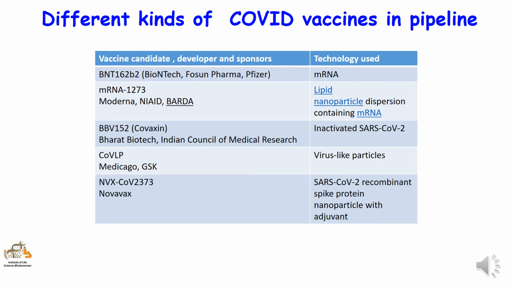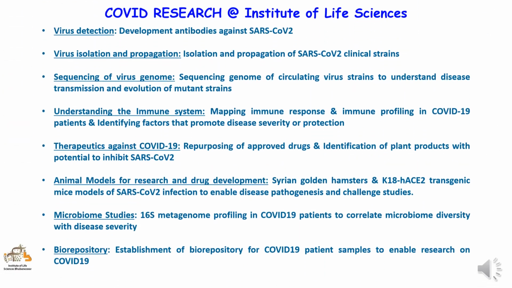GSK is using virus-like particles to develop a vaccine, and Novavax is using recombinant spike proteins as a vaccine candidate. In addition to these, there are many other vaccine candidates based on different technologies undergoing clinical trials to determine their efficiency and safety in humans.